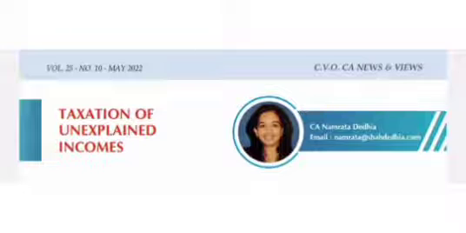This amendment also attempted to address the litigation around whether losses, and more specifically brought forward losses, can be set off against unexplained income since the same were not categorized under any head of income under Section 14. However, it was made applicable from A.Y. 2017-2018 and thus applies prospectively and would not apply in respect of A.Y. 2016-2017 or prior.